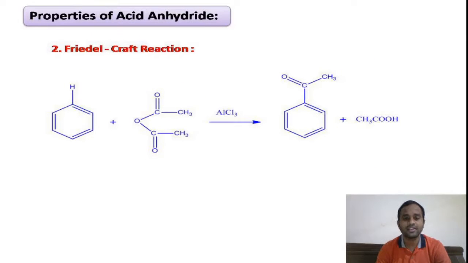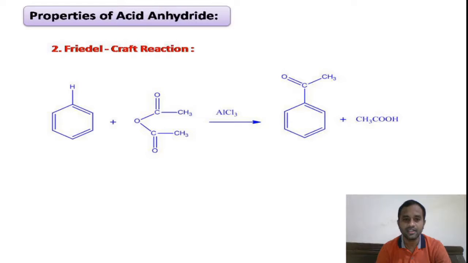Coming to the second reaction, similar to acid chlorides, our acid anhydrides are also used as acetylating agents. So it will undergo Friedel-Crafts reaction, generating the acetyl electrophile in presence of aluminum trichloride, which is a catalyst.